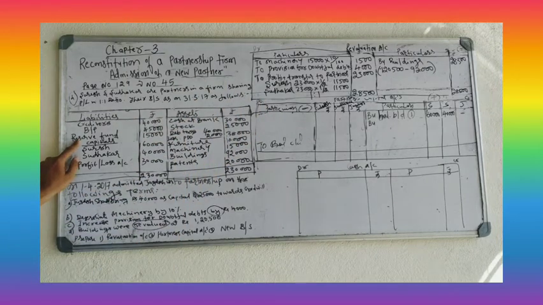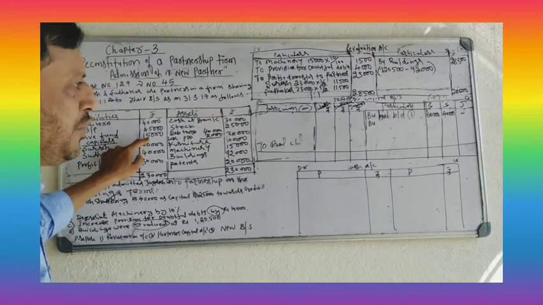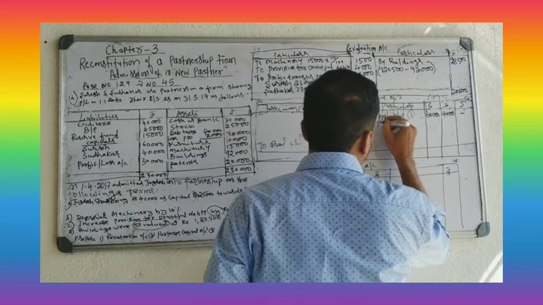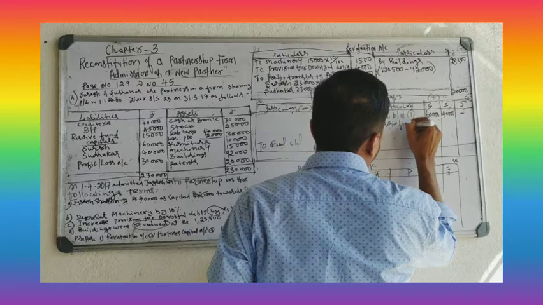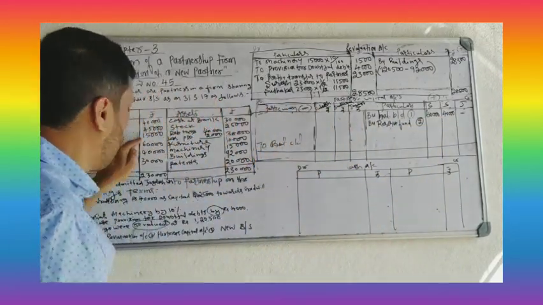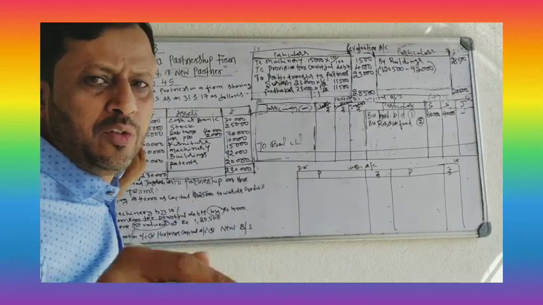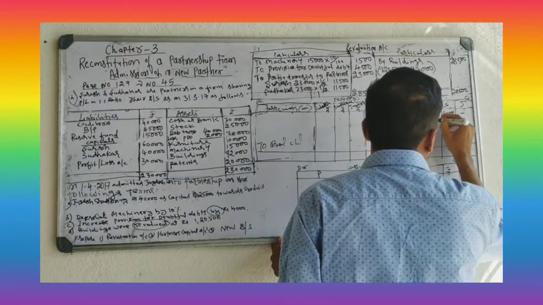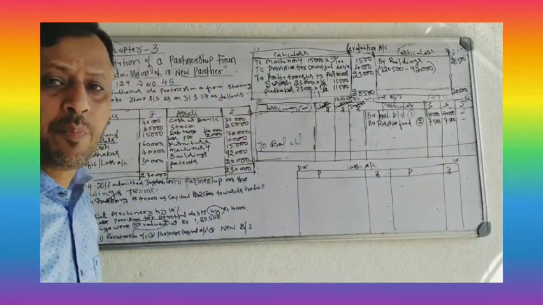Second entry, reserve fund. Always credit side. Reserve fund of 15,000 is there. That you have to divide equally. So record by reserve fund. Entry number 2, reserve fund 15,000 rupees. Equally you have to divide, 15,000 into 1 by 2, 7,500 each.